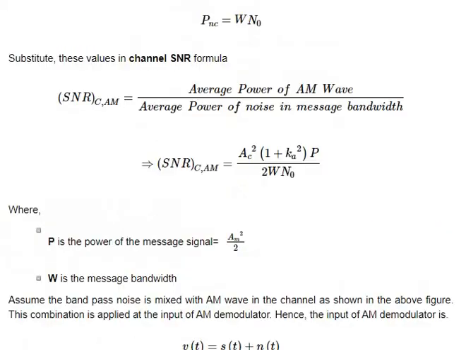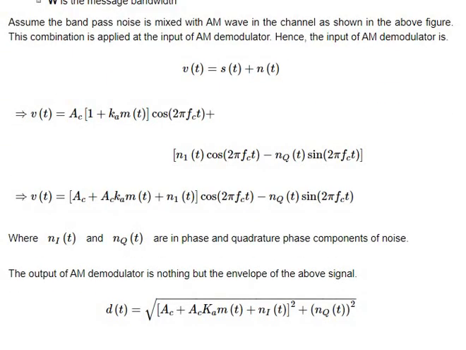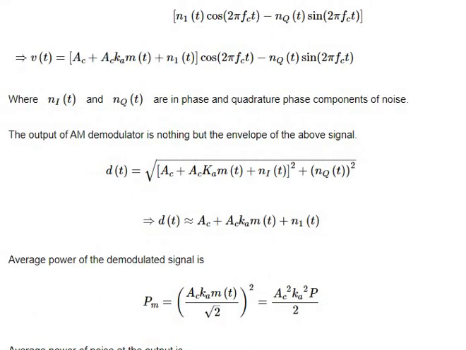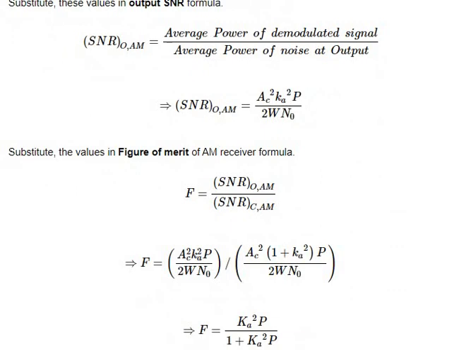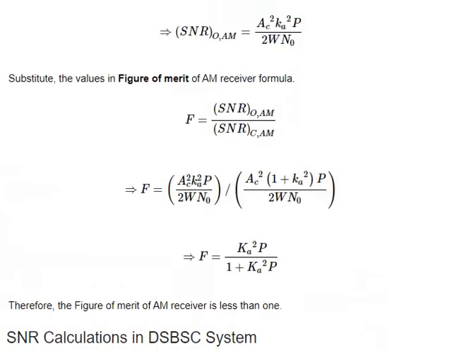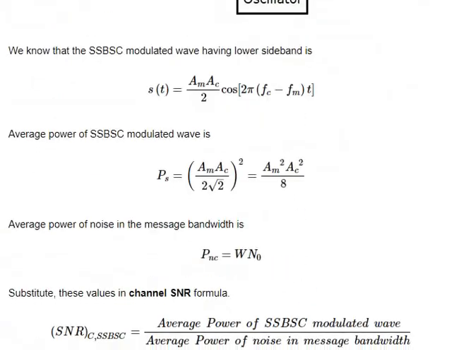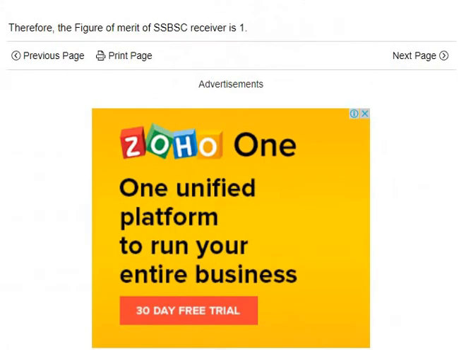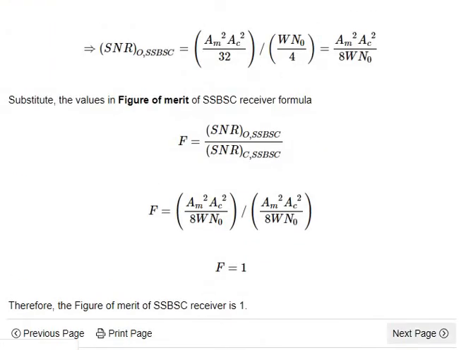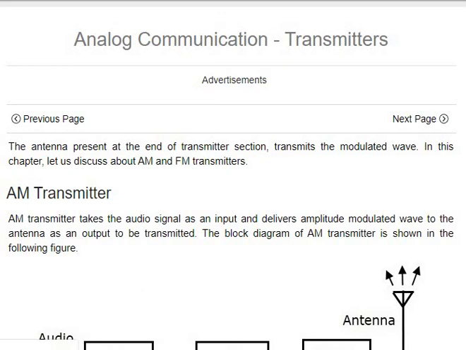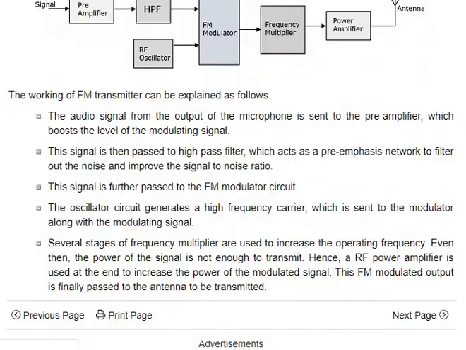So you get Si by Ni and So by No. You get Si by Ni as equation 1 and So by No as equation 2, and you can divide equation 2 by equation 1, then you get the total figure of merit. So these are the basic equations. The same method follows for every modulation system, such as DSB or SSB. For calculating the SNR, you need prerequisite knowledge about their formulas.